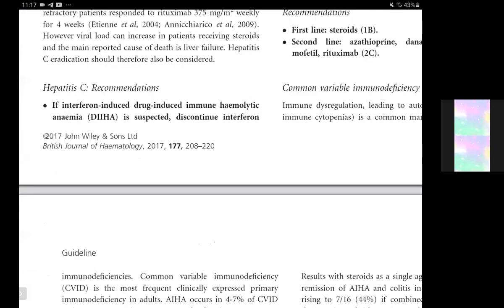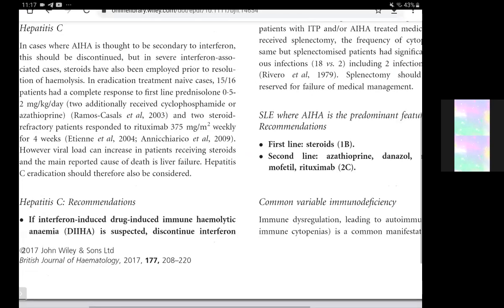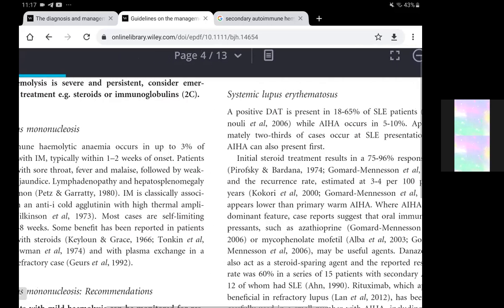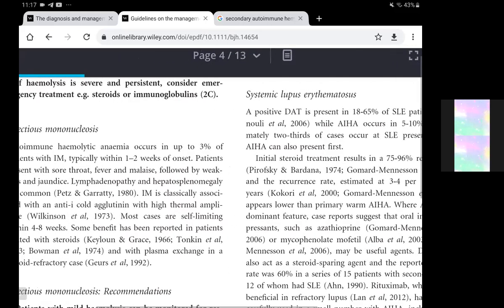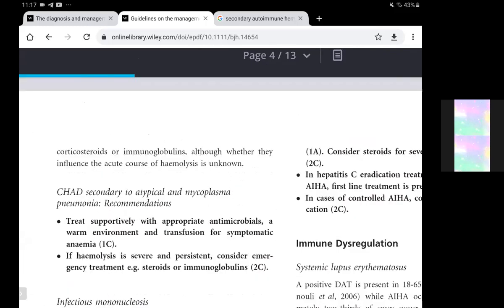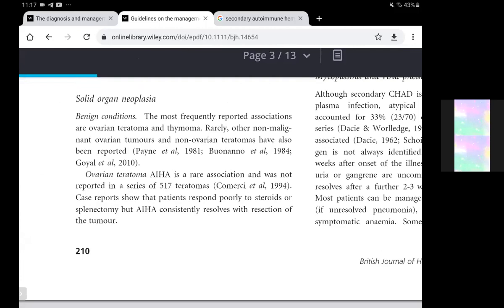If we can start with systemic lupus erythematosus, then a positive DAT is present now in a lot of conditions. We had discussed that with NHL, the frequency was 2 to 3%. With Hodgkin's lymphoma, it was only 0.2% in cases of neoplasms, and with the other solid tumors, it was not very consistent. Then with infections, we had mycoplasma, where the frequency was almost about 33%.